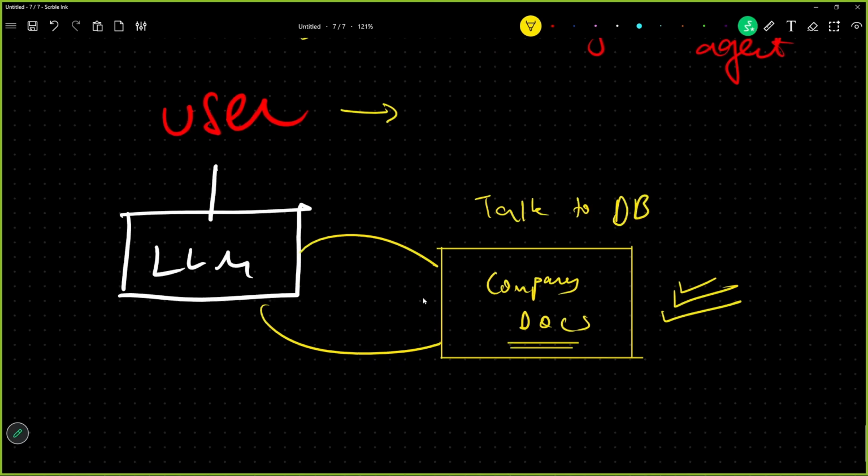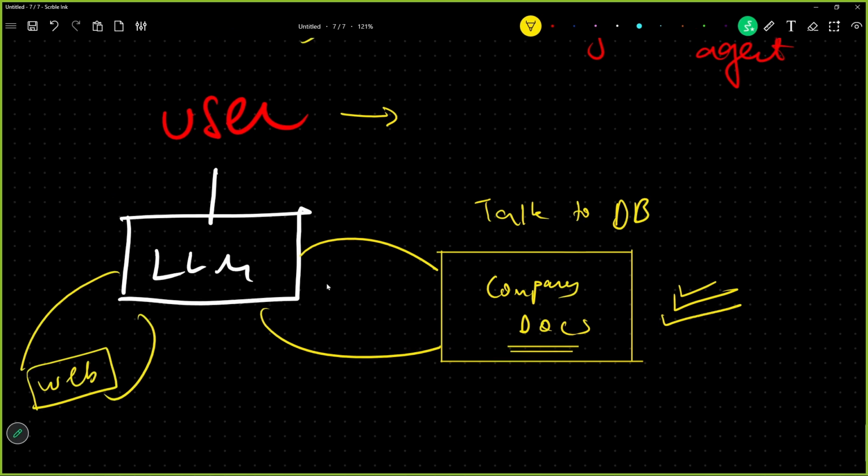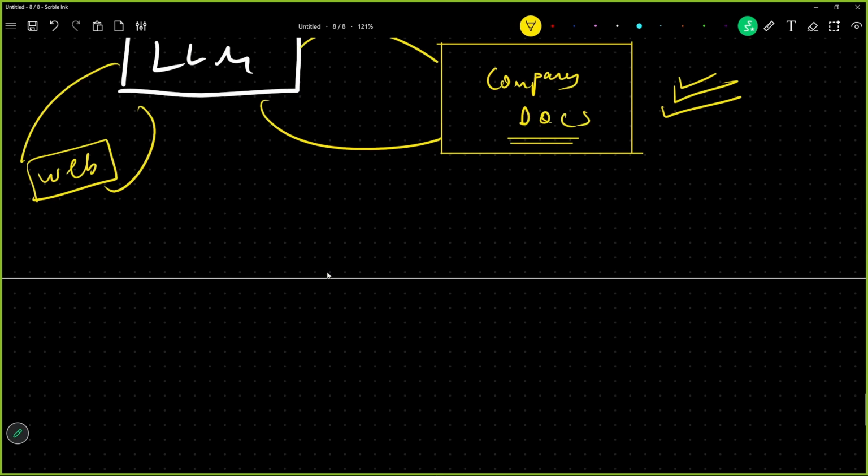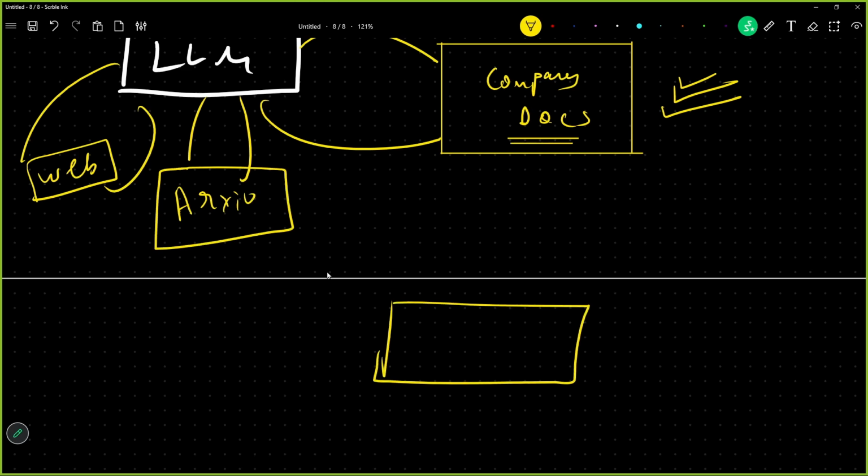Now, one AI agent can have one or many tools. This same AI agent can also search on the web for information. This same AI agent can also research on Archive, as a research agent. This same AI agent can also have access to Wikipedia search.